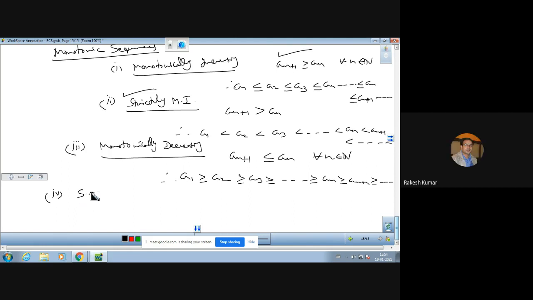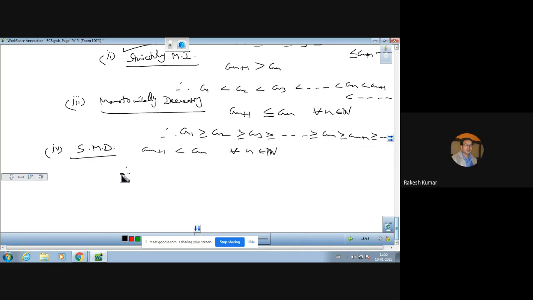Then we have strictly monotonically decreasing sequence. इसमें equality हो सकती है, उसमें equality नहीं होगी. So a_(n+1) is always less than a_n, never equal to a_n. So we can expand the definition like this: a1 is greater than a2, greater than a3, and so on, greater than a_n, greater than a_(n+1). So this is the meaning of a strictly monotonically decreasing sequence. Remember.